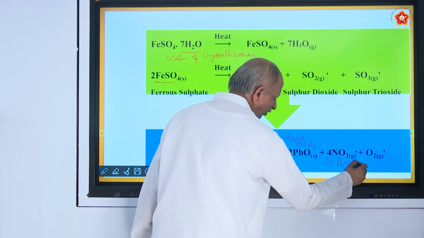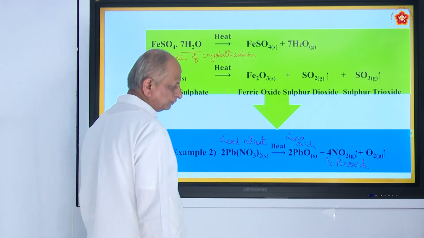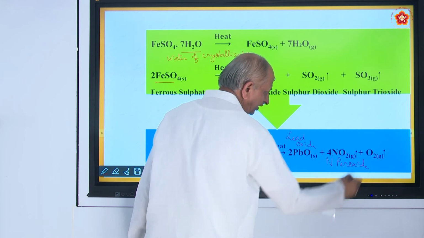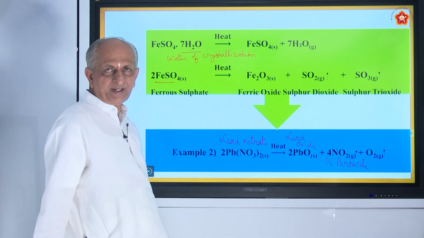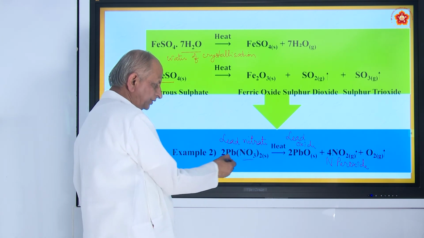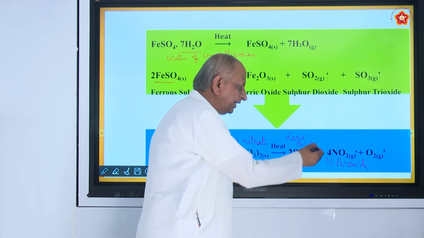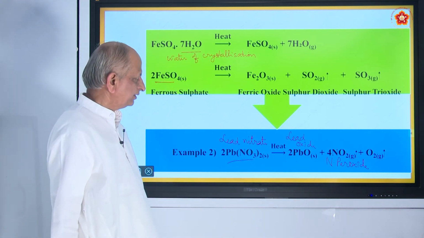Nitrogen has got 4 oxides. The 4th oxide is called nitrogen peroxide, NO2, and oxygen is liberated. This is one of the ways of preparing oxygen. So, this is decomposition because lead nitrate is decomposed into lead oxide, nitrogen peroxide and oxygen. Okay.